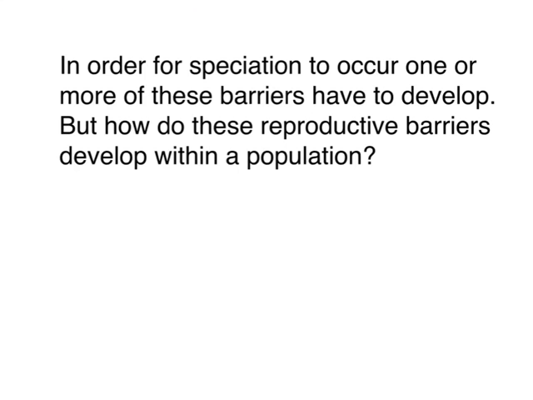In order for speciation to occur, one or more of these barriers have to develop. But how? How do these reproductive barriers develop within a population? That's what we'll look at in the next video. And that in a nutshell is an intro to speciation. Make sure you've taken notes and bring your questions to class.